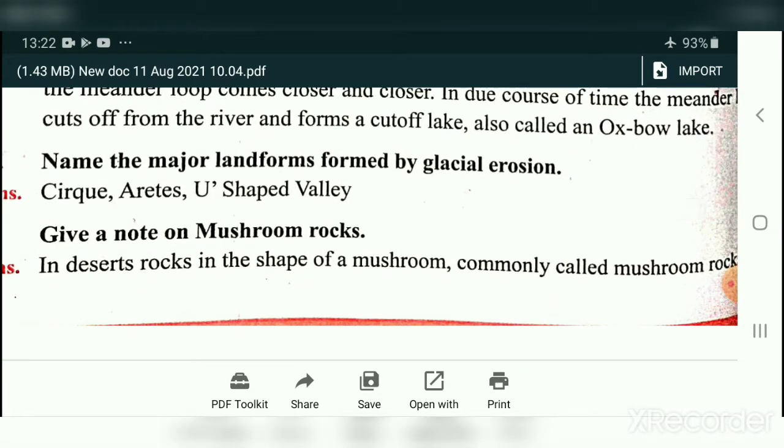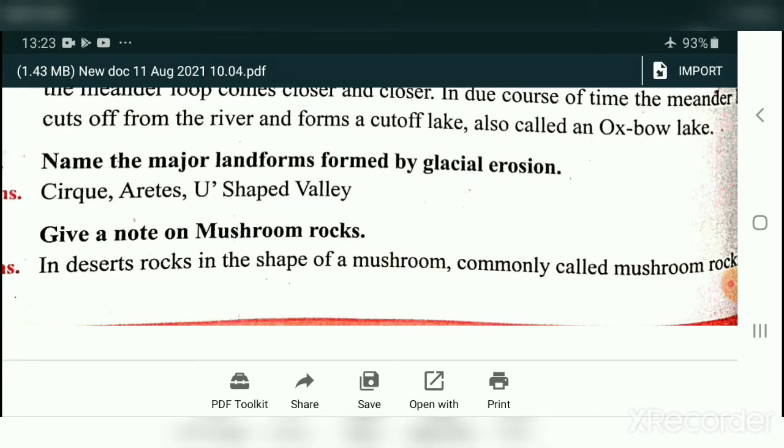Name the major landforms formed by glacial erosion. Cirque, Arete, U-shaped valley. Again I am telling, the major landforms formed by glacial erosion are Cirque, Arete, U-shaped valley.